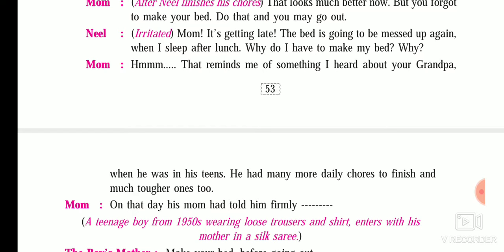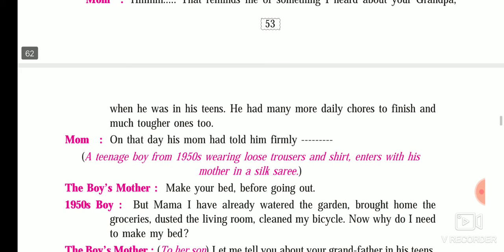So right now a flashback story started. Flashback story means the story from the past. So here we are experiencing the 1950s era, means period, where a boy who is obviously the teenage boy, who is obviously the grandfather of Neil, wearing loose trousers, means loose pants, and shirts, enters with his mother, who is wearing a silk sari.